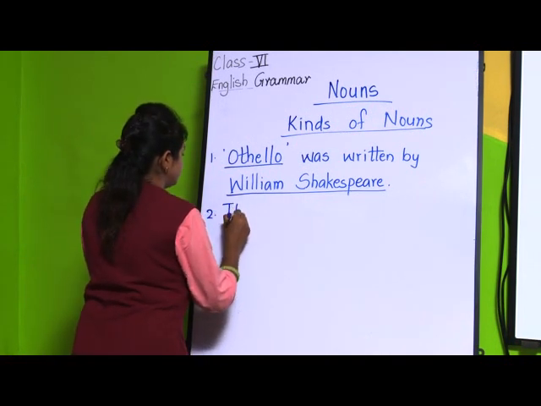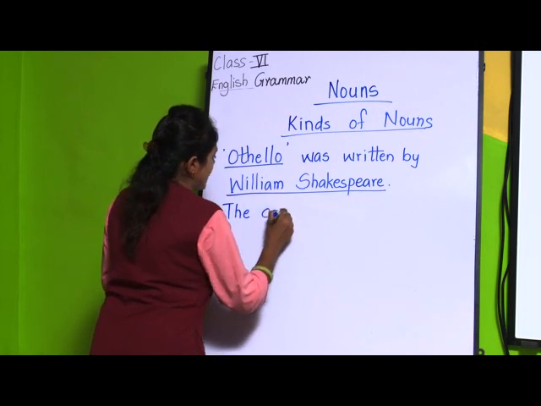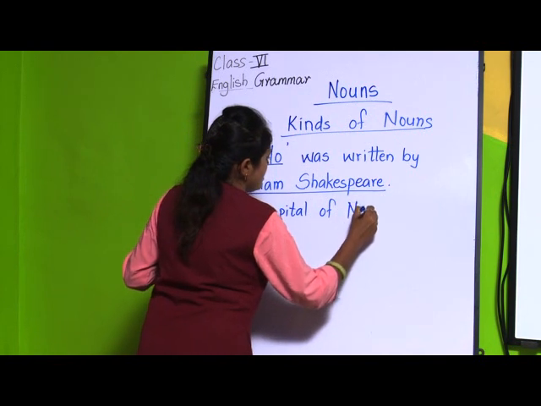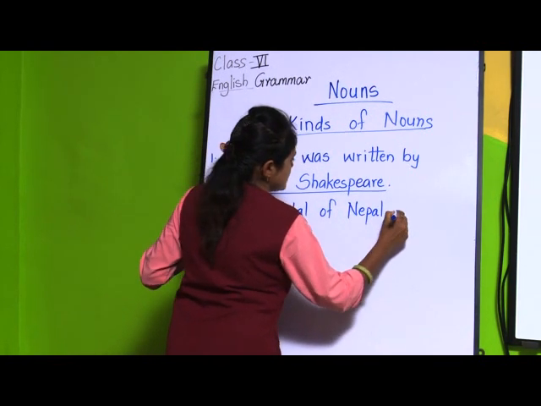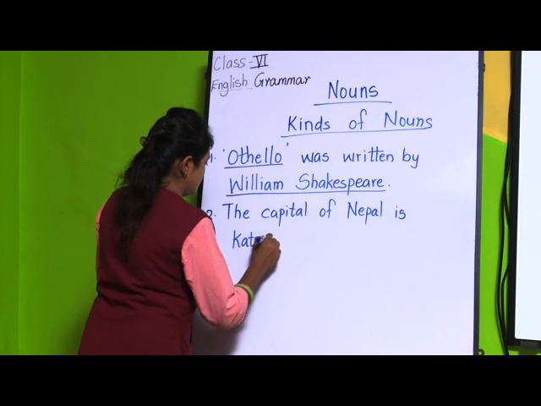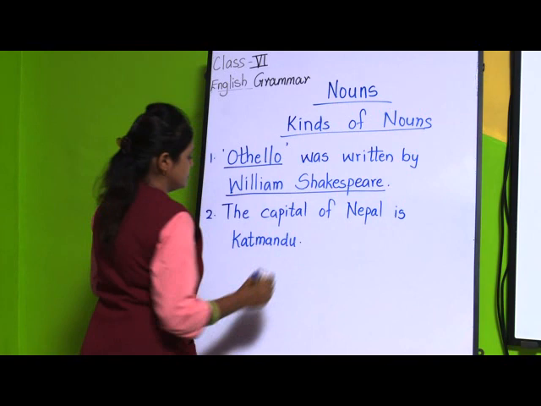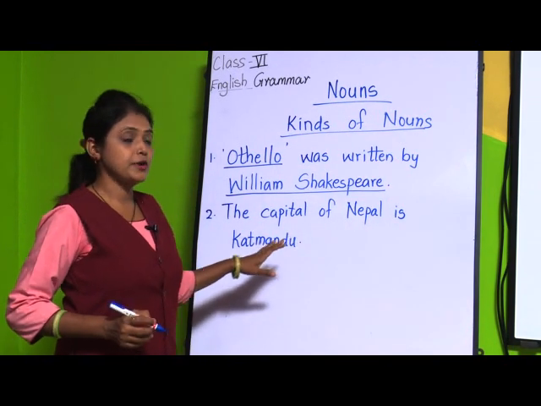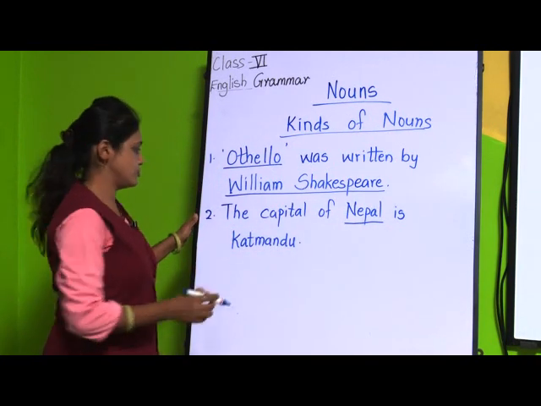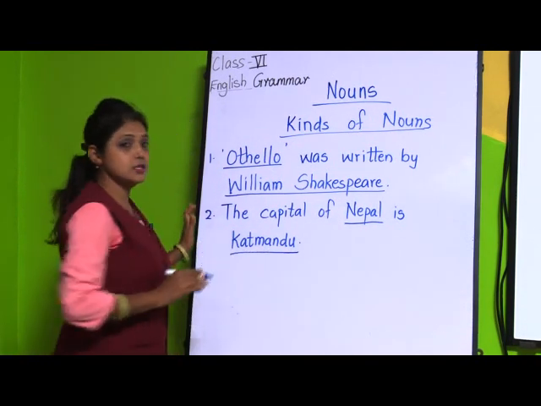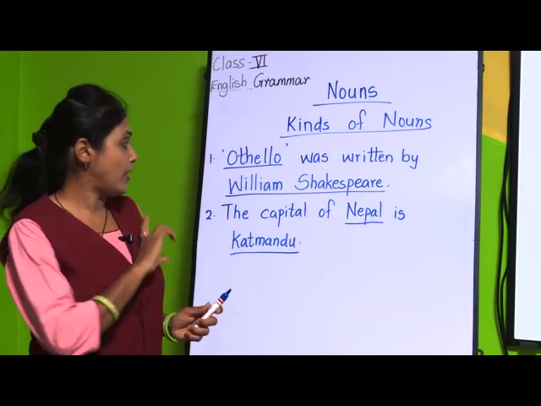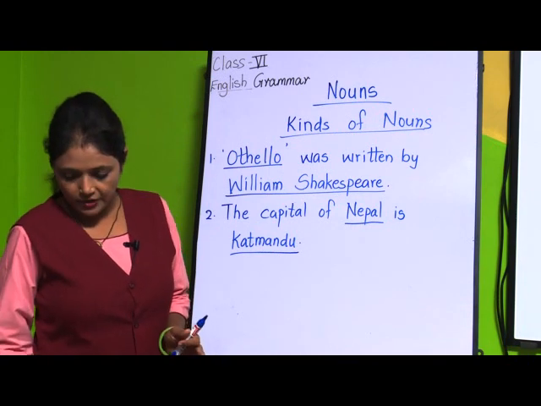Second one, the capital of Nepal is Kathmandu. In this sentence, which is the proper noun? One is Nepal, because it is the name of a country, and Kathmandu is the state. So, this is how you will find proper nouns. Is it clear with proper nouns?